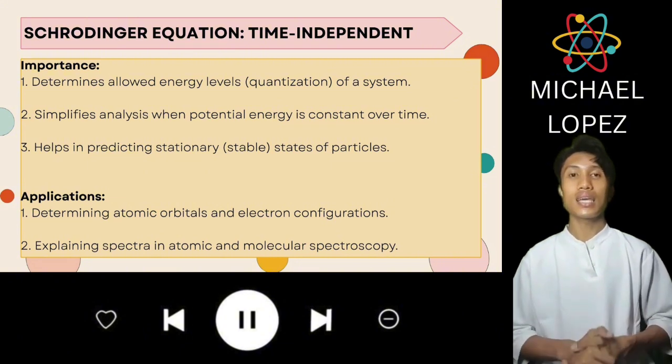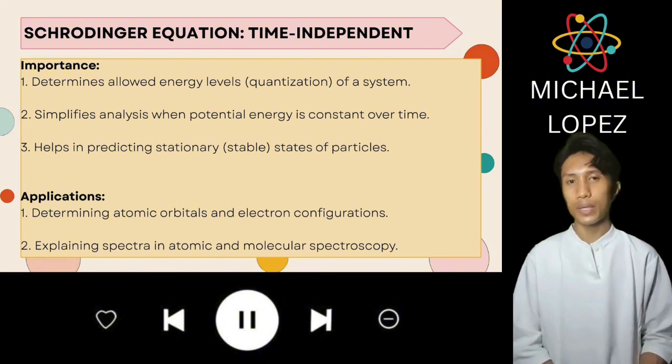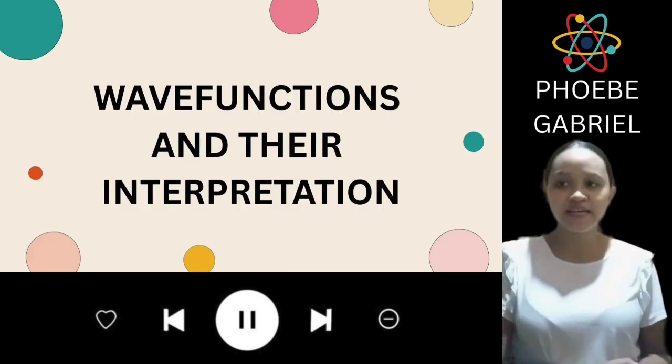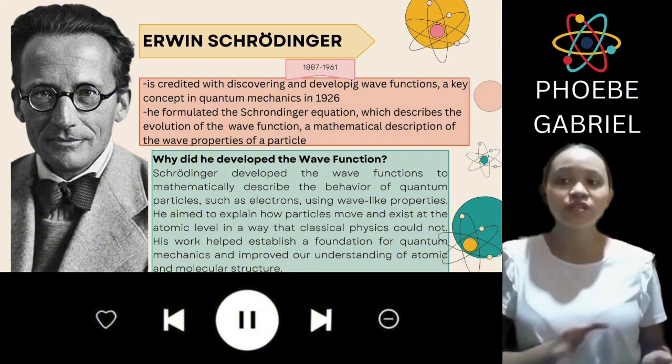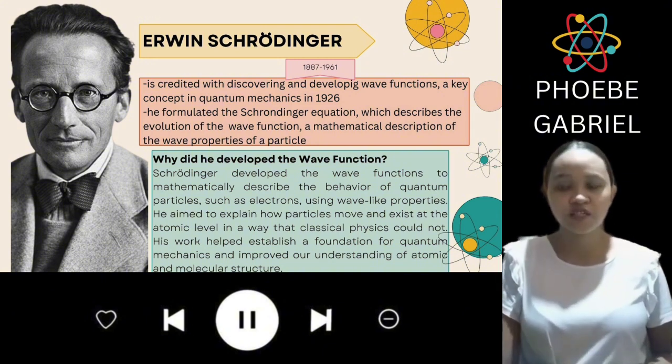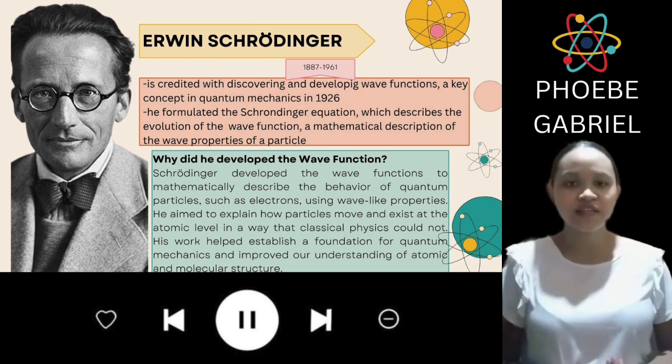And lastly, it explains spectra in atomic and molecular spectroscopy. And today I will be discussing the wave functions and their interpretation. Erwin Schrödinger discovered and developed the wave function, a key concept in quantum physics, in 1926.